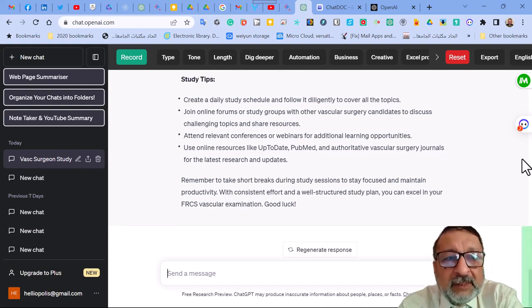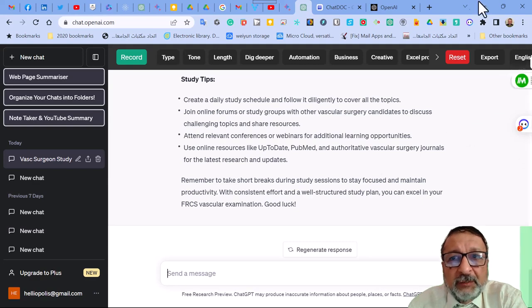I would say this is the best of the 3 AI systems, ChatGPT 3, and it's very, very useful whenever you go to an exam. I think you should get advice on your study plan from ChatGPT.